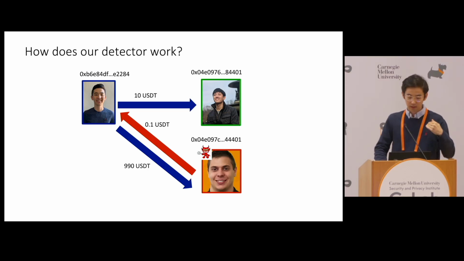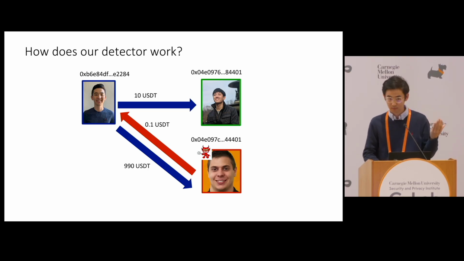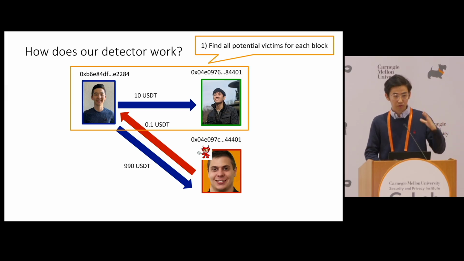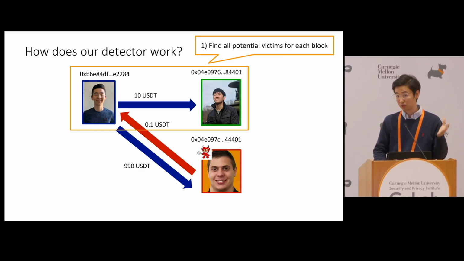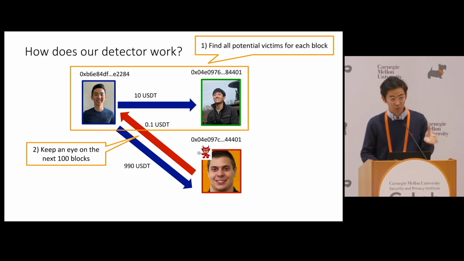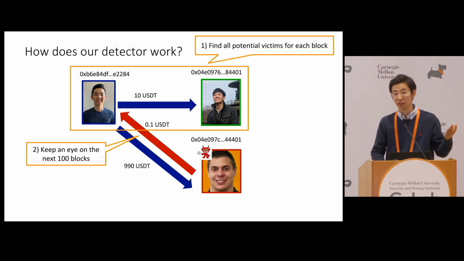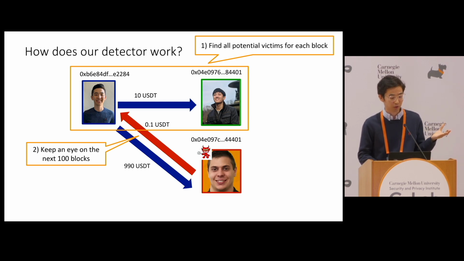So how does our detector work? I'm going to give you a very high-level idea here. First of all, for each block, we collect the set of accounts that transfer assets, and we call them potential victims. Then we keep track of each potential victim for the next 100 blocks, assuming that an attack potentially happens right after the original transfer.